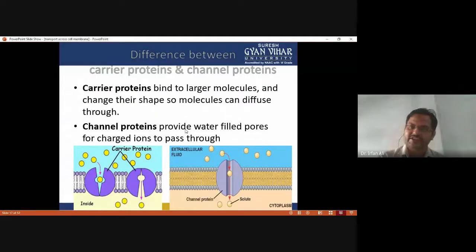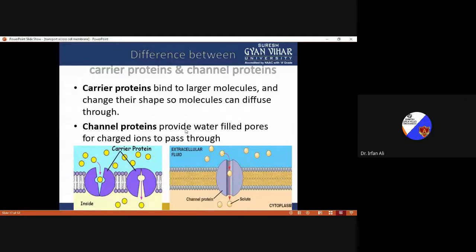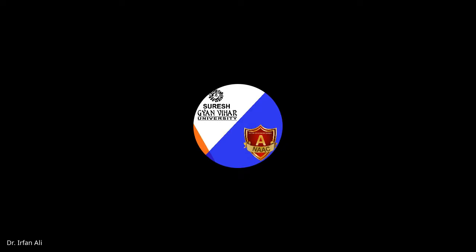And between simple diffusion and facilitated diffusion: in simple diffusion, only the concentration gradient is required, while for facilitated diffusion, along with the concentration gradient, the carrier molecule is also required.